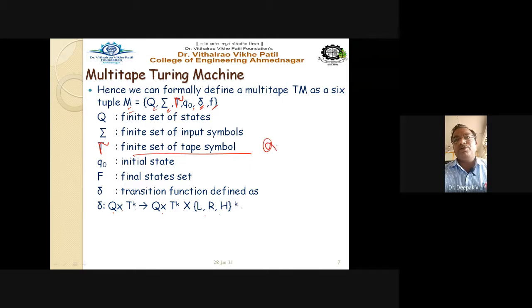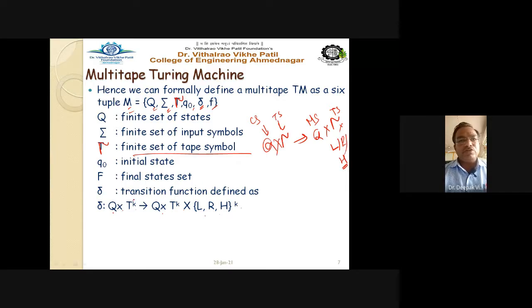In our simple Turing machine, we have Q times tau, meaning the current state and the current tape symbol, which gives the next state, the next tape symbol, and a move either left or right, or it will be in the halt or stationary position.